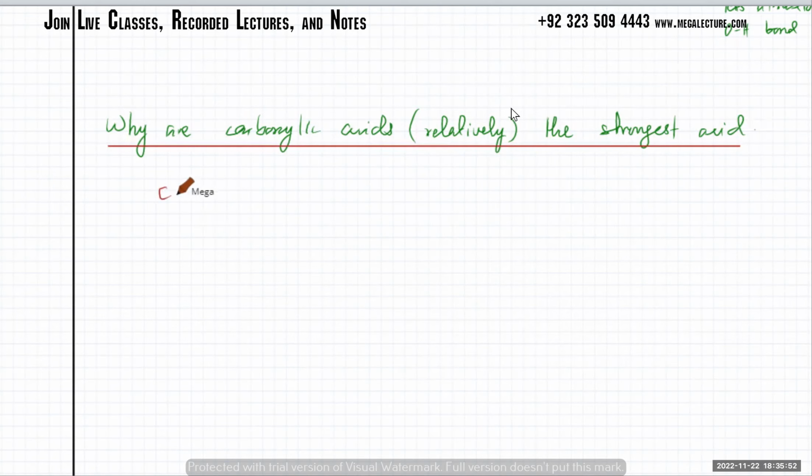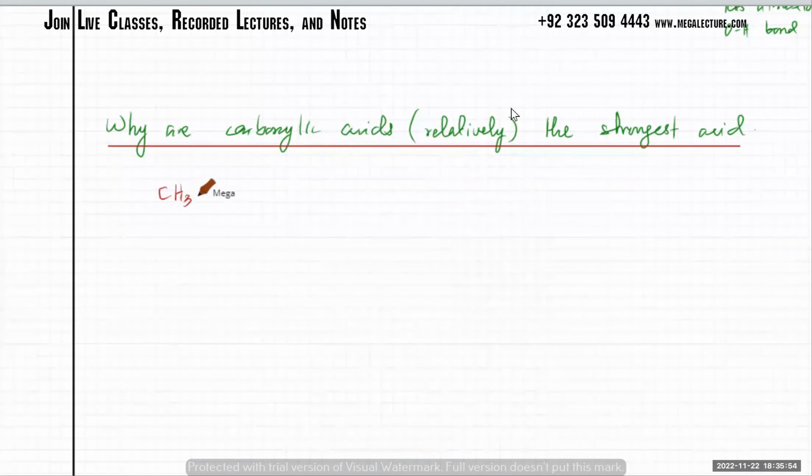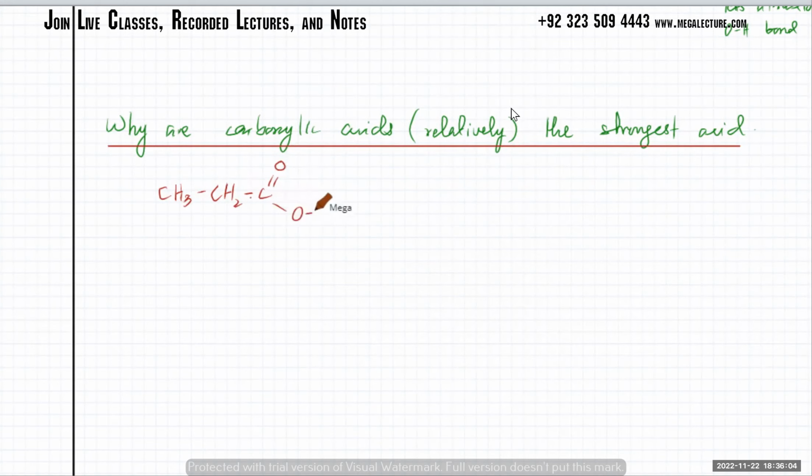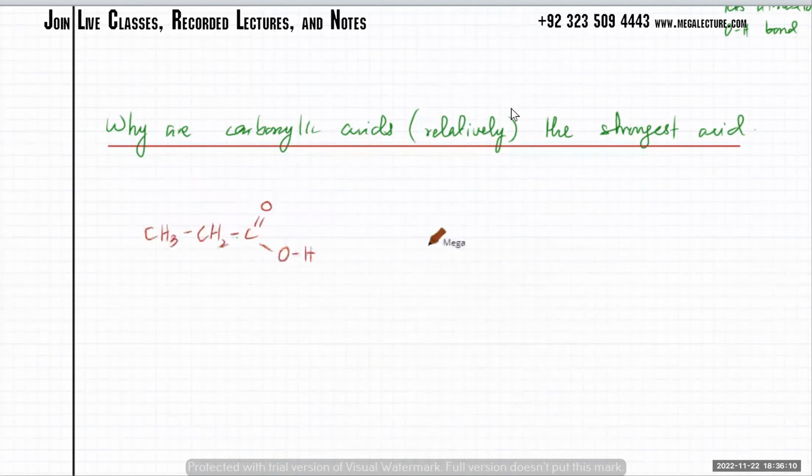So this is your typical carboxylic acid, CH3CH2, and then there's a C double bond O and OH. Relatively speaking, this is your strong acid.